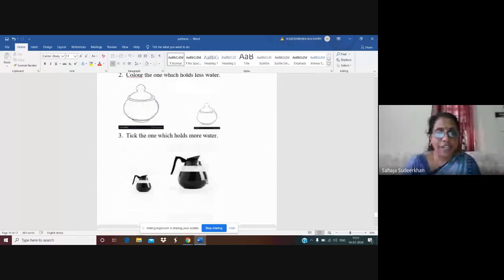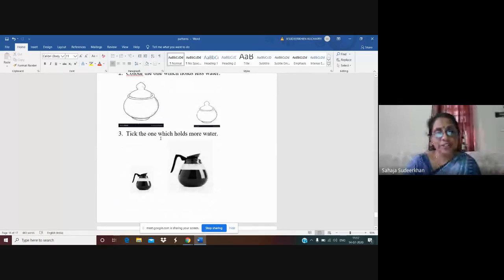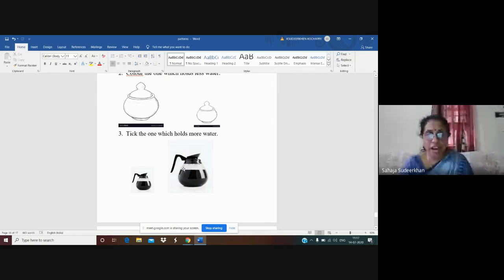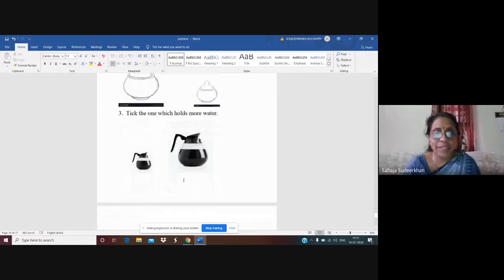Okay. Now, take the one which holds more water. You have to put a tick mark like this. Which holds more water? This one or this one? First or second pot? Second. Yes, this one. So we have to put a tick mark here. Do you understand, children? So this is about the worksheet of Jackson marks.